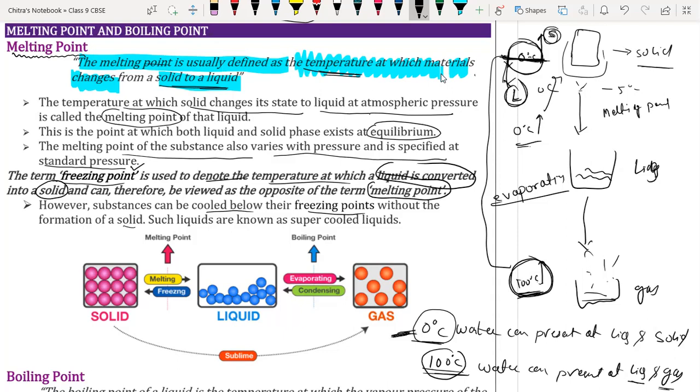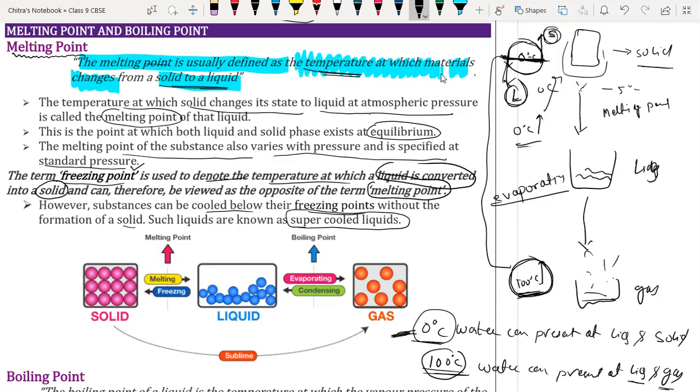However, substances can be cooled below their freezing point without the formation of a solid. Such liquids are known as supercooled liquids. Like we have glass. Suppose you are having glass at your home.